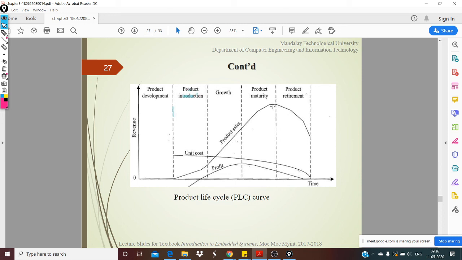Finally you hit one point where you have already captured some kind of a market and you still want to hold the market, so you will lose a little bit on the profit side and bring down the unit cost. At this point, the number of units that are sold, the denominator, is very high, right? So because of that, the unit price will also come down. And slowly after some time your product will just vanish away, and by this time, if you're smart enough, your next product will be launched. When you try to retire the first product, the second product will come out. So this is the product life cycle curve.